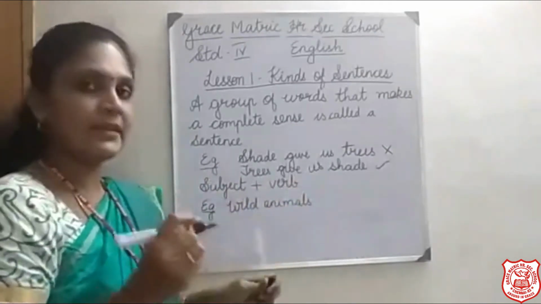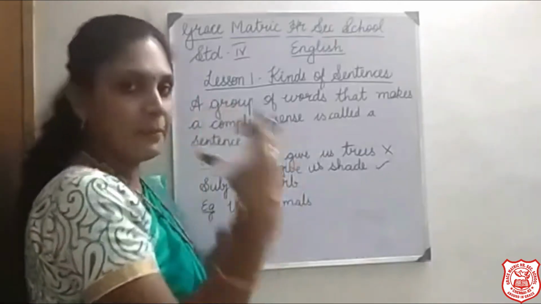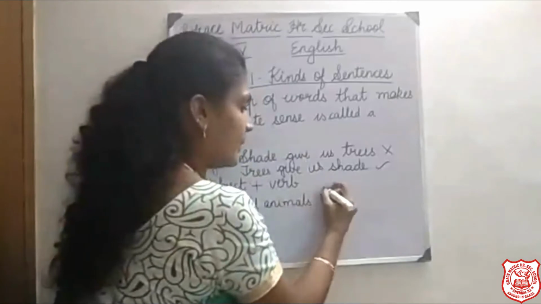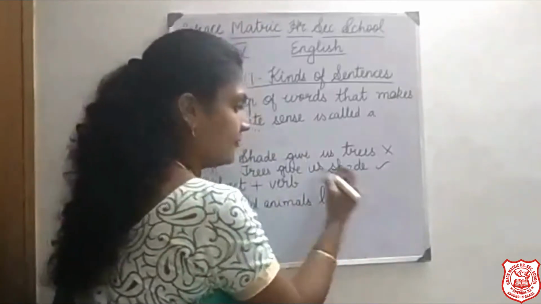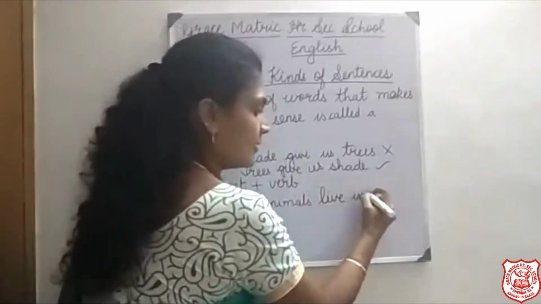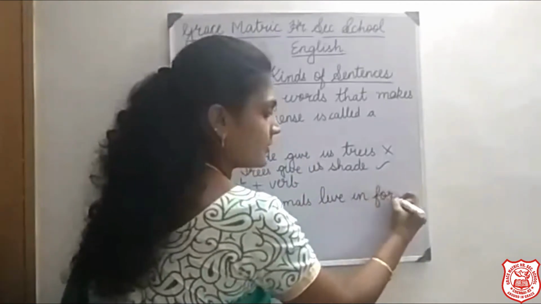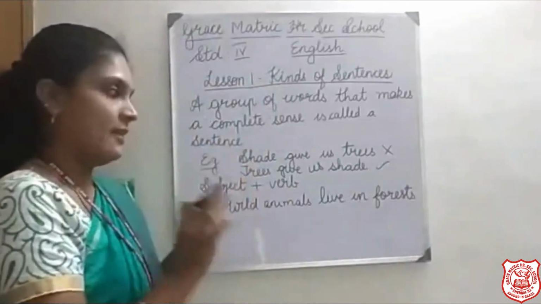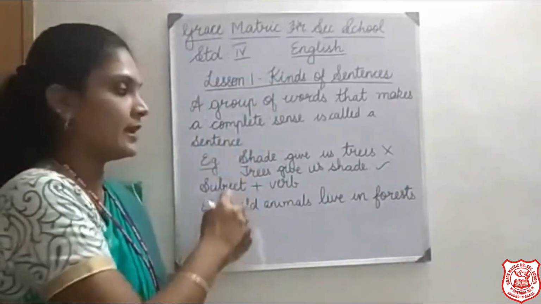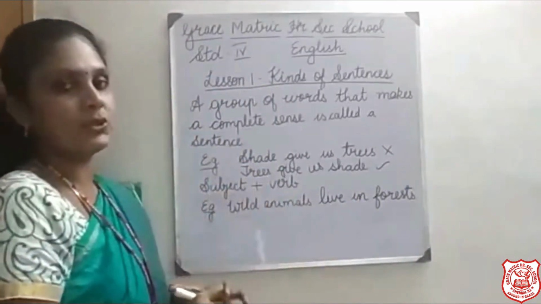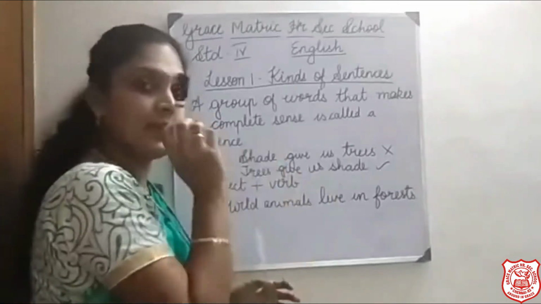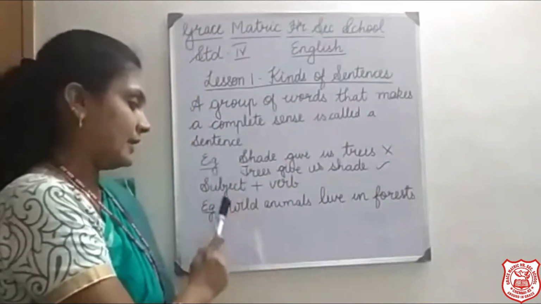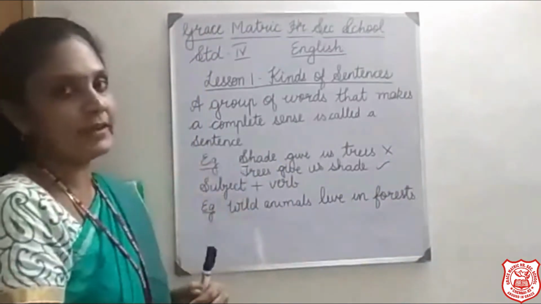So you have to complete the sentence with the verb and the predicate, the rest of the sentence. Okay. So the verb can be live in, forest. Wild animals live in forests. Only now there is a complete meaning to this sentence. And sentences should end with a full stop and it should begin with a capital letter.